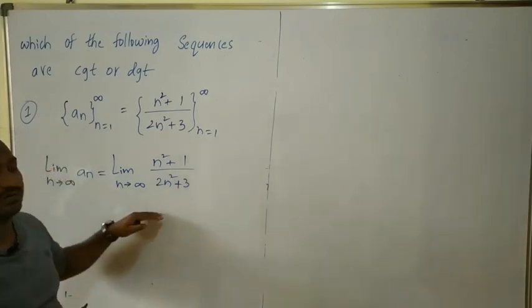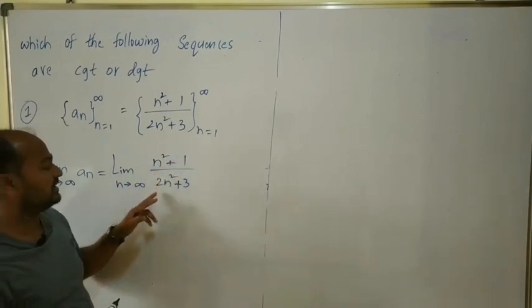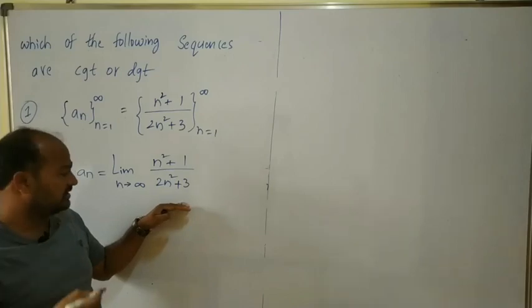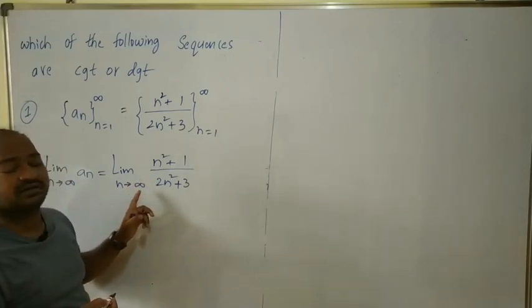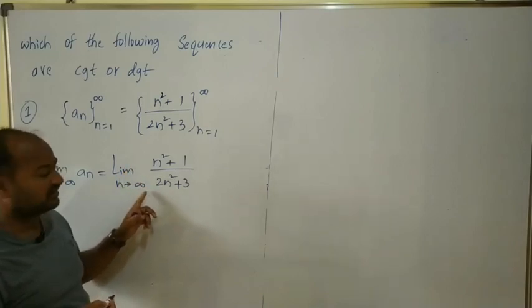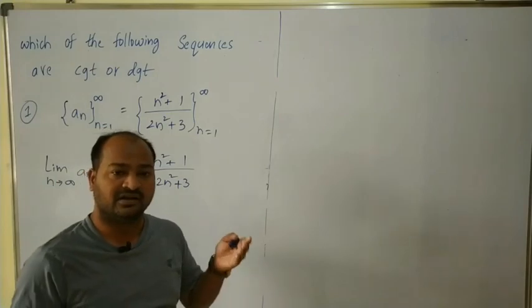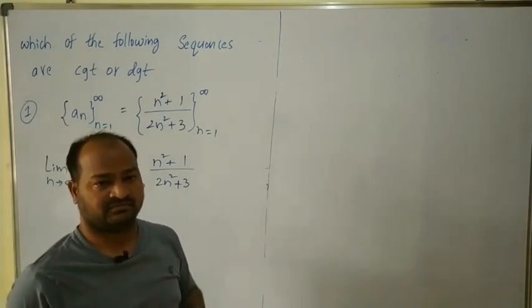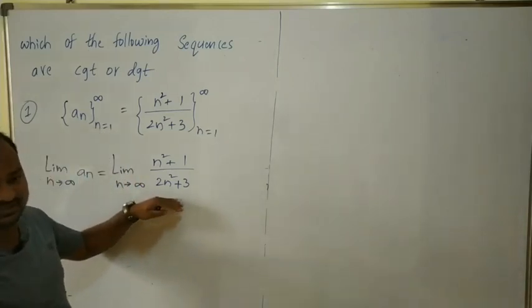We already studied in differentiation how to find the limit at infinity of a rational function.